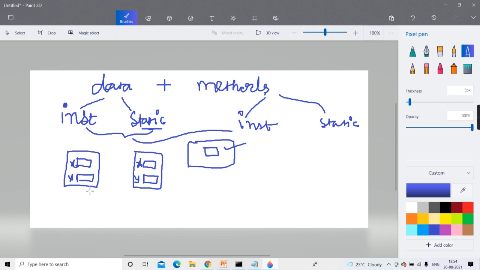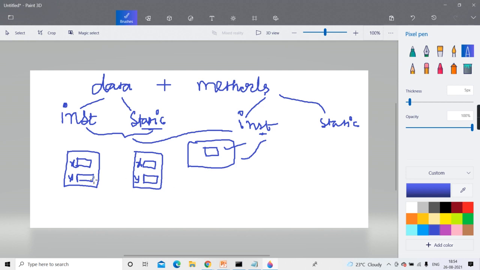You make an object or you don't. Who has come into existence? Static. So can this method access the static data as well? Can the instance method access the static data also? Yes, because it is already existing. Long back, at the time of code loading, it has come into existence. So why can't it access it?